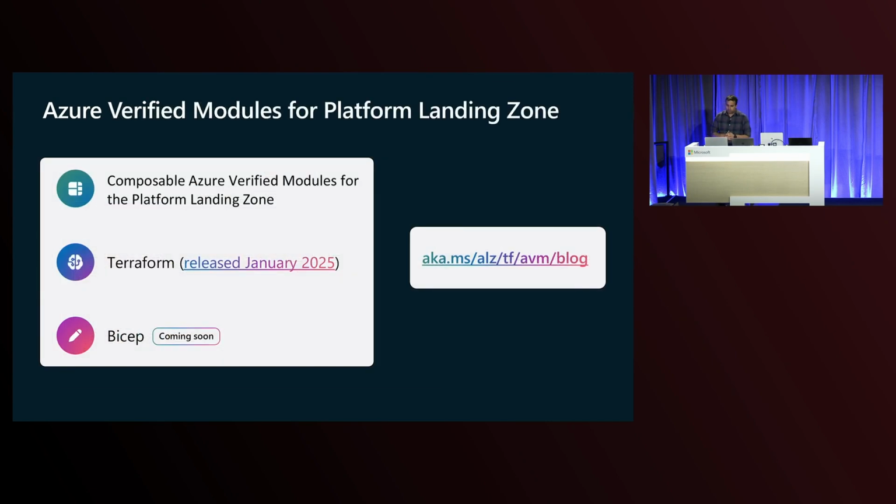So for platform landing zones, for you to be able to set them up, we've made Azure Verified Modules available that you can leverage and set up your platform. The Terraform modules are currently available, and I'll show you them when we get to the demo. The Bicep ones are currently in the works. So for those customers that are using Terraform, you can basically leverage that.